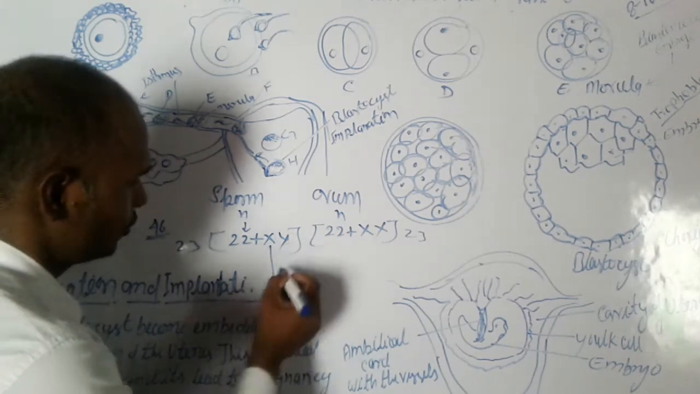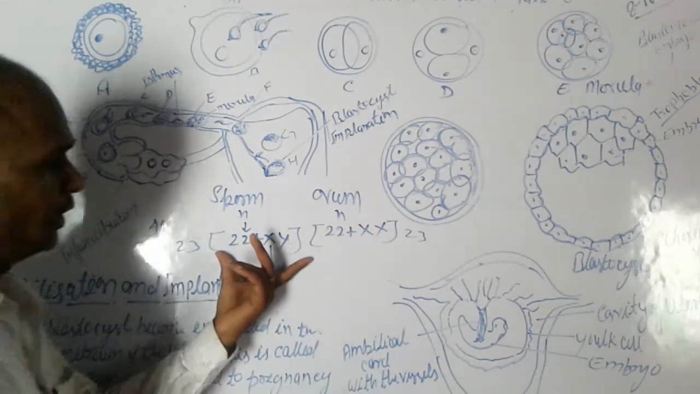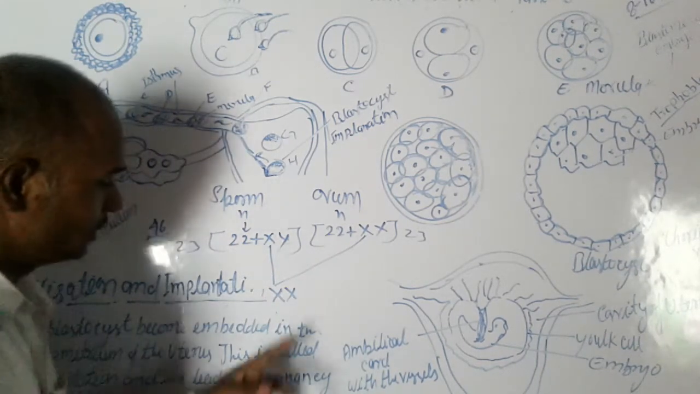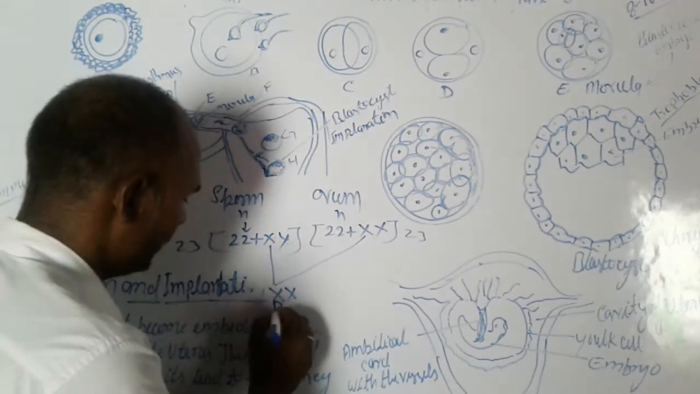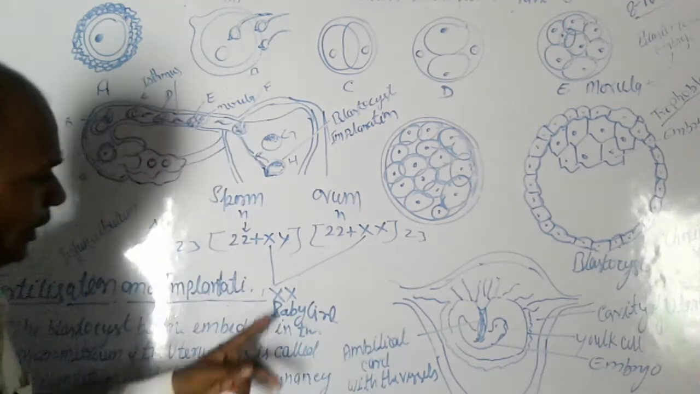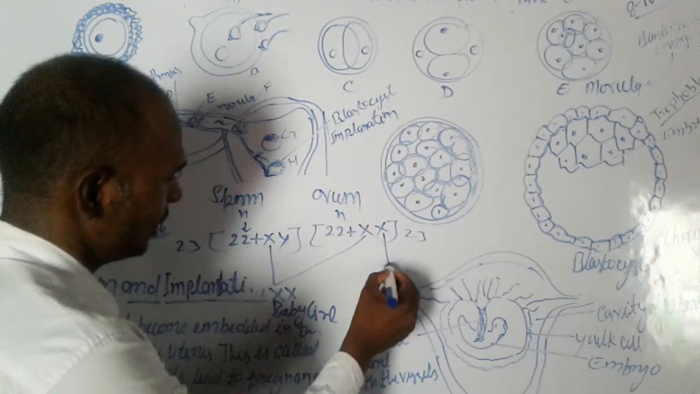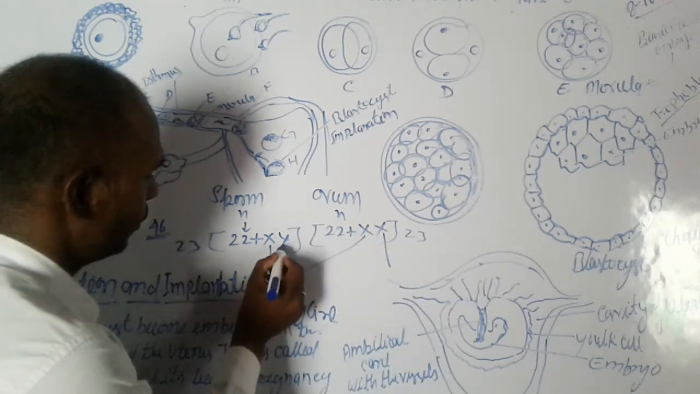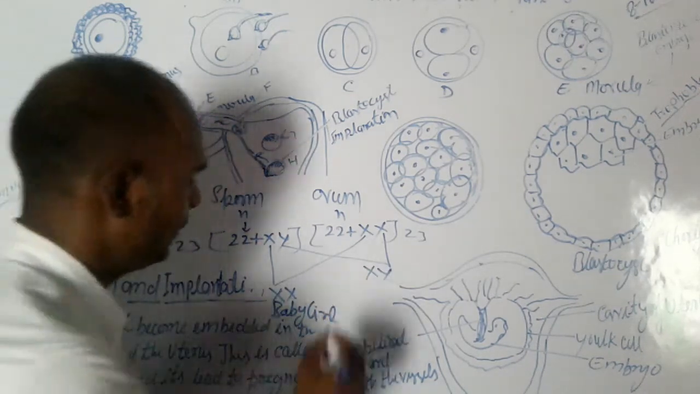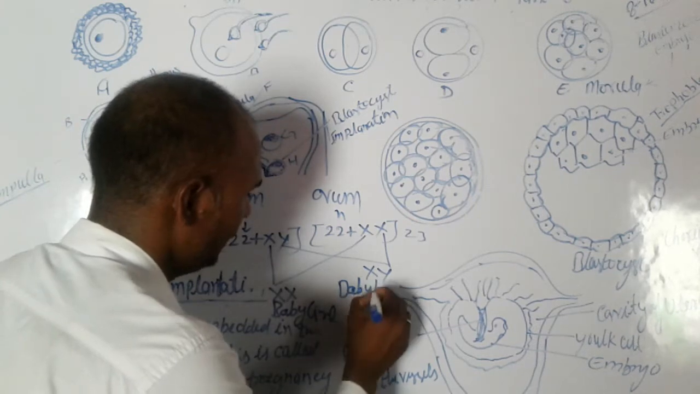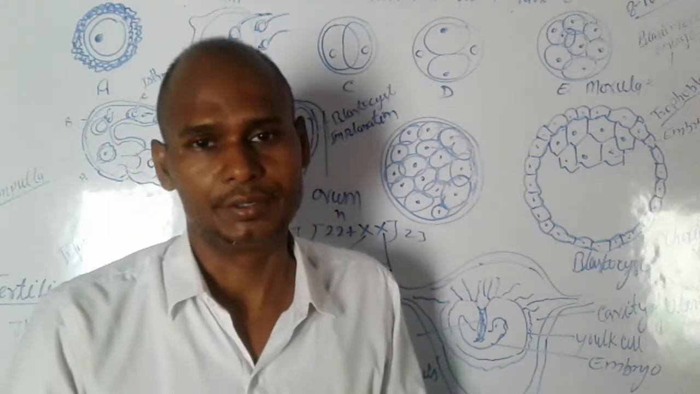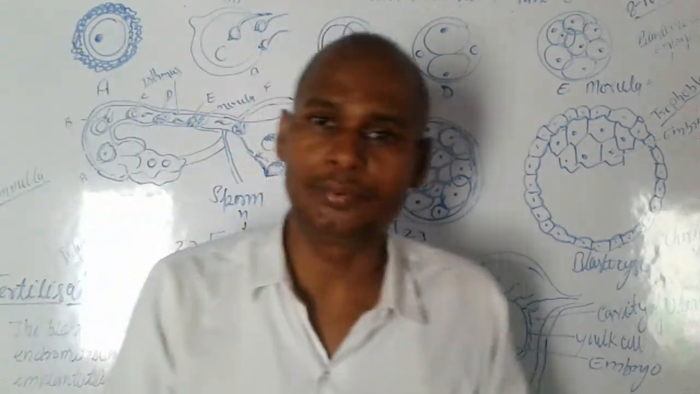When the X chromosome of the male joins with the X chromosome of the female, this is XX, and this is a baby girl. And when the X of the female and the Y of the male join, this is XY, and this XY is a baby boy. This is the sex determination of human beings.